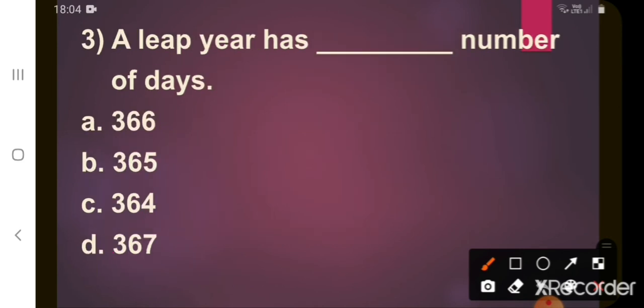Third one, a leap year has dash number of days. A. 366, B. 365, C. 364, D. 367. What's the correct answer? Yes, A. 366. A leap year has 366 number of days.